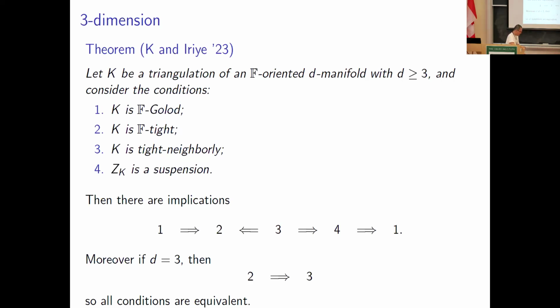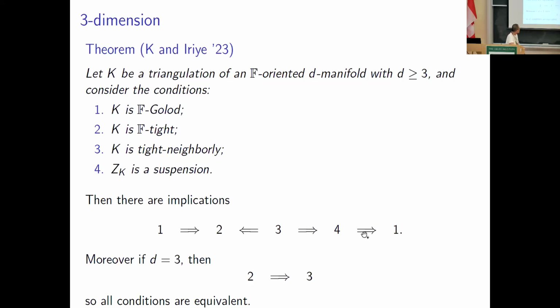Then we get these implications. 1 implies 2, so Golodness implies tightness. 3 implies 2 is the result of Bagchi and others. 3 implies 4 is a topological part. And 4 implies 1 we already saw.